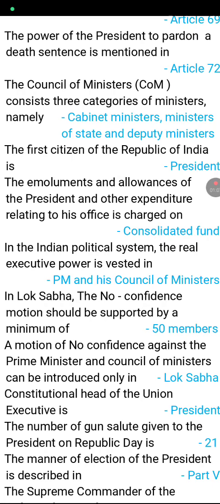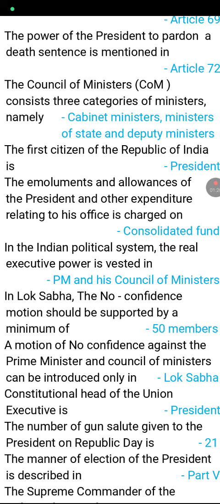In the Indian political system, the real executive power is vested in the Prime Minister and his Council of Ministers. In Lok Sabha, the no confidence motion should be supported by a minimum of 50 members. A motion of no confidence against the Prime Minister and Council of Ministers can be introduced in Lok Sabha. The constitutional head of the Union Executive is the President.